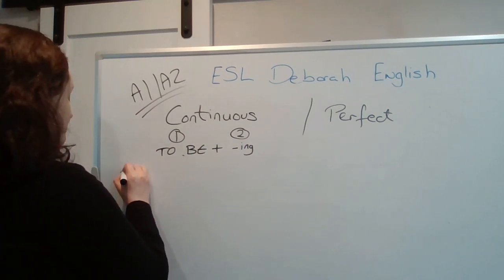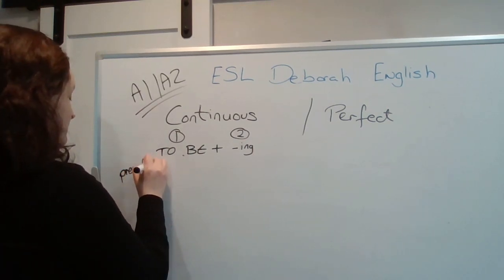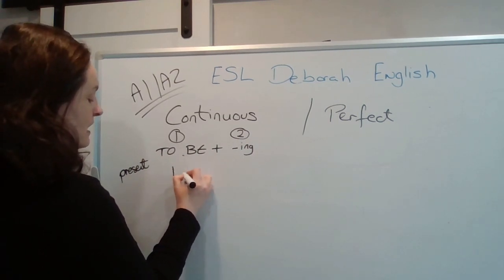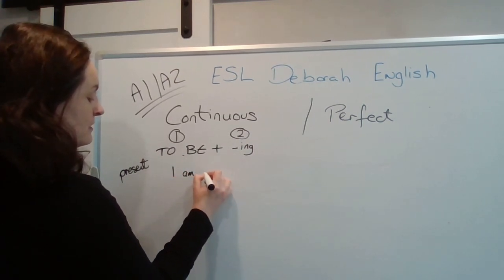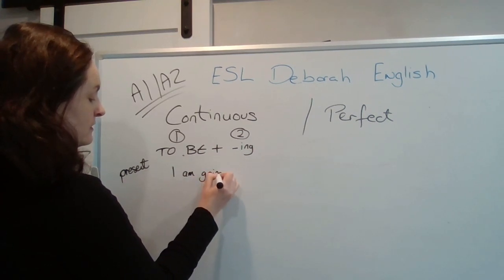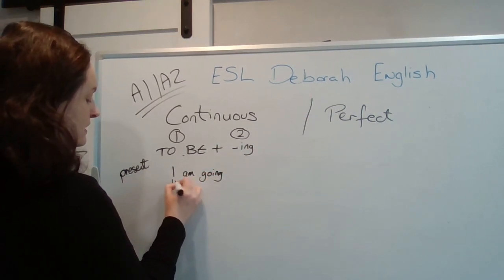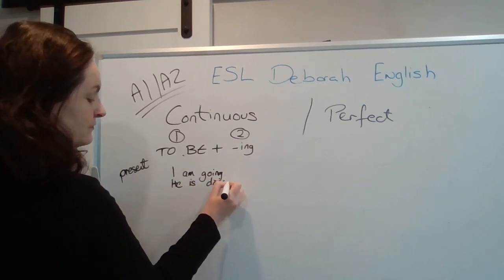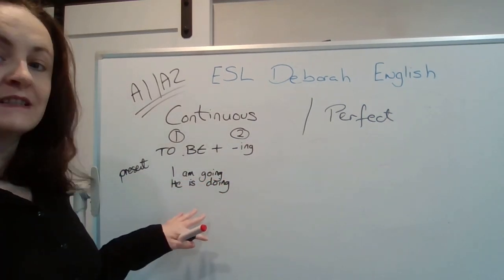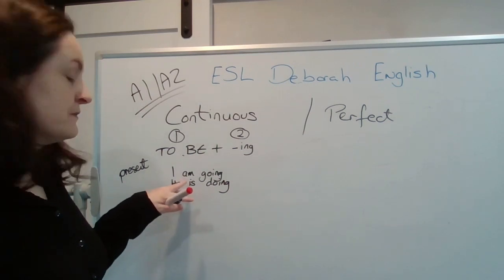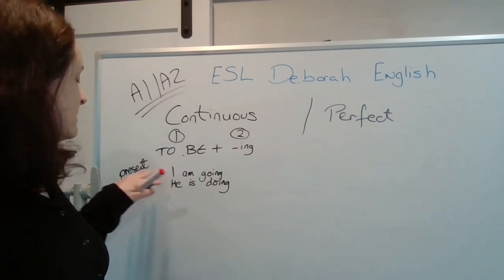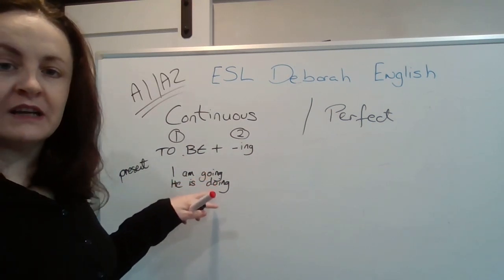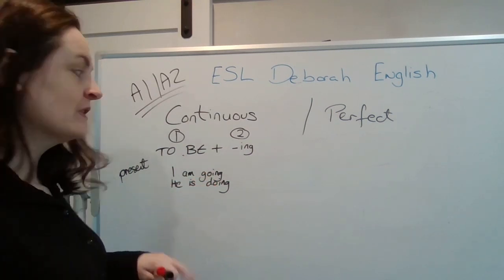If we're doing the present continuous, it would be something like I am going. He is doing. And that's how you make it. It needs to have the verb to be in the simple present if you're doing present continuous, and the second verb has the ing form.